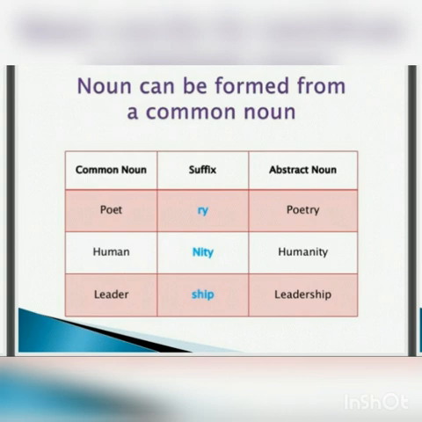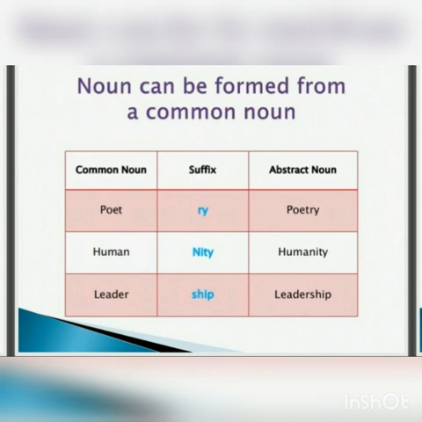Now let us learn how an abstract noun can be formed from a common noun. As you can see in the examples here, poet is a common noun, and if we add the suffix ry to it, the abstract noun that we get will be poetry. Next, the common noun human. If we add suffix nity to it, we get humanity, which is an abstract noun. Have leader. Now, if we add a suffix ship to it, then what will we get? We'll get leadership, which is again an abstract noun.